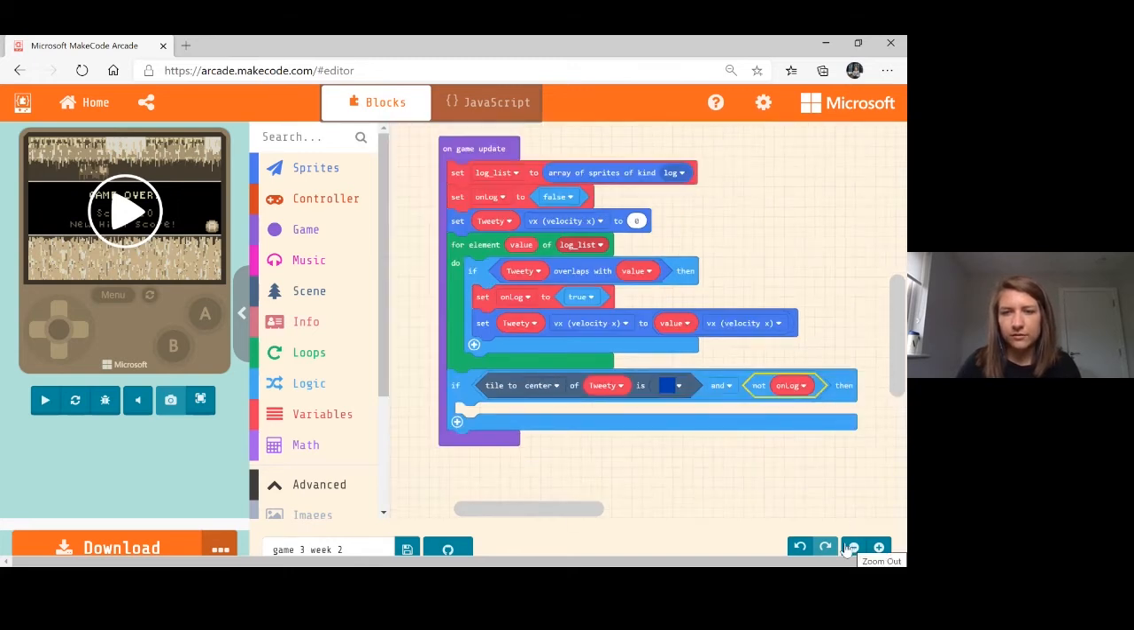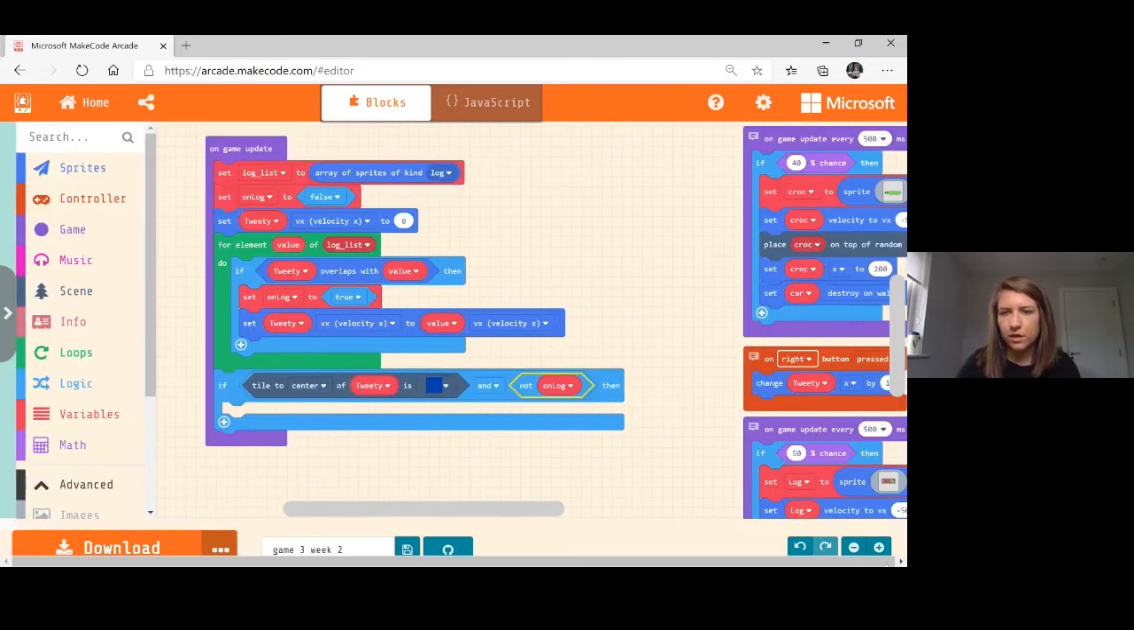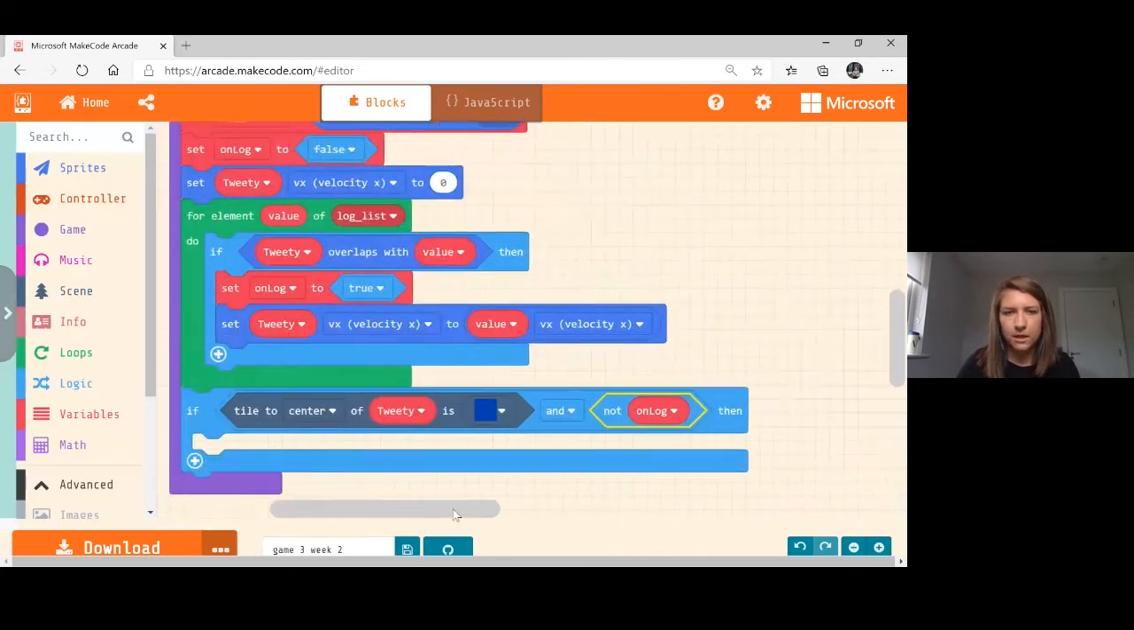Okay, let's minimize that for a sec. Actually, I'll just close this over. Okay, loads of code now. So if the tile to the center Tweety is blue and we're not on a log, remember up here, that's why, again, we're reusing what we've done earlier. So the Boolean, it's really handy for us to help give really clear instructions here.